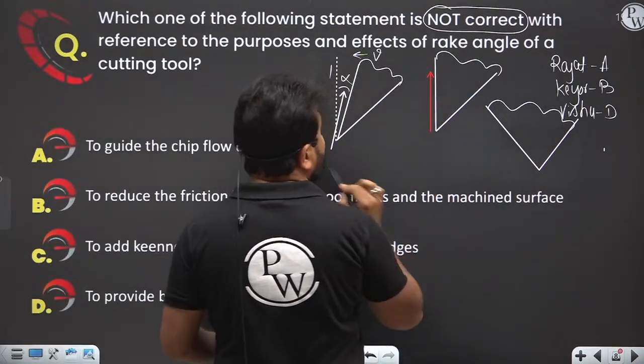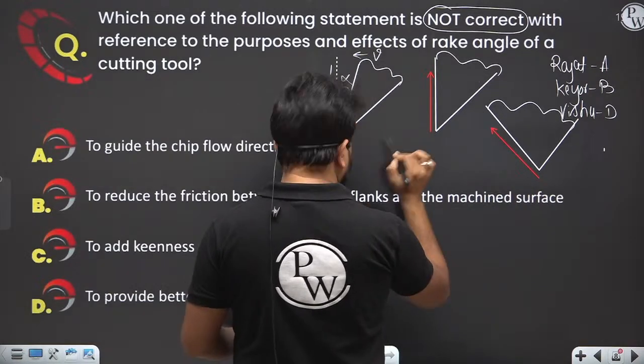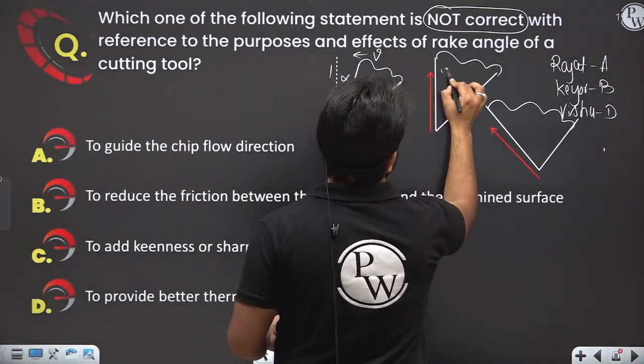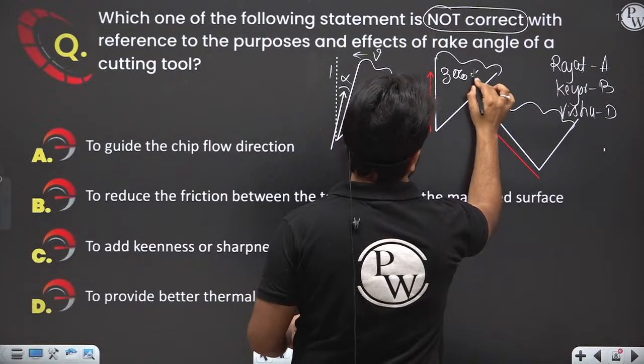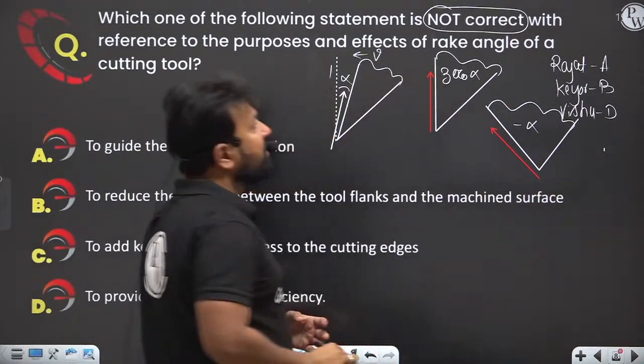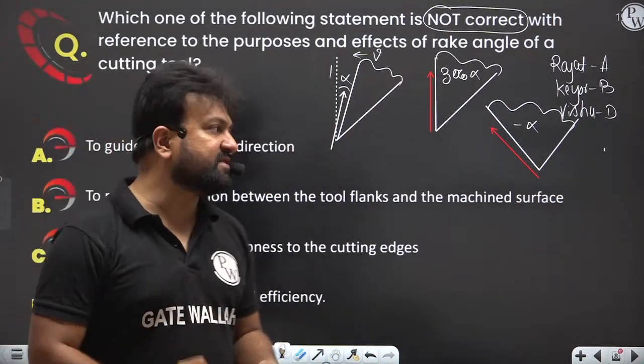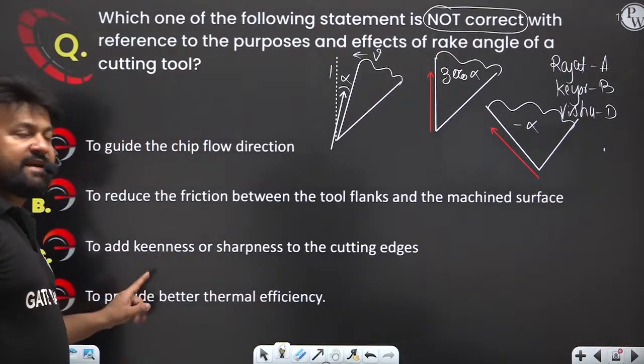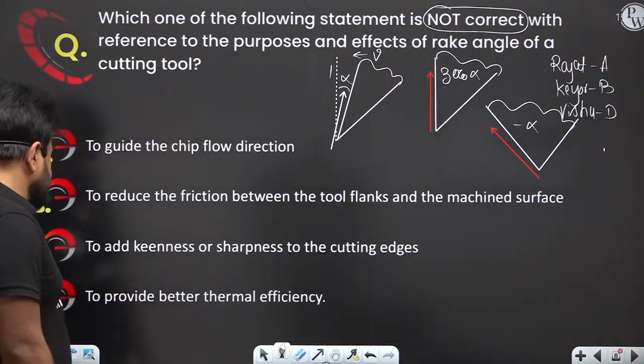Because of the rake angle, the flow of the chip changes. Here zero rake angle, zero alpha. This is negative alpha. Here the flow direction of the chip changes. So statement C is right, but he's asking not. So this is not our answer.